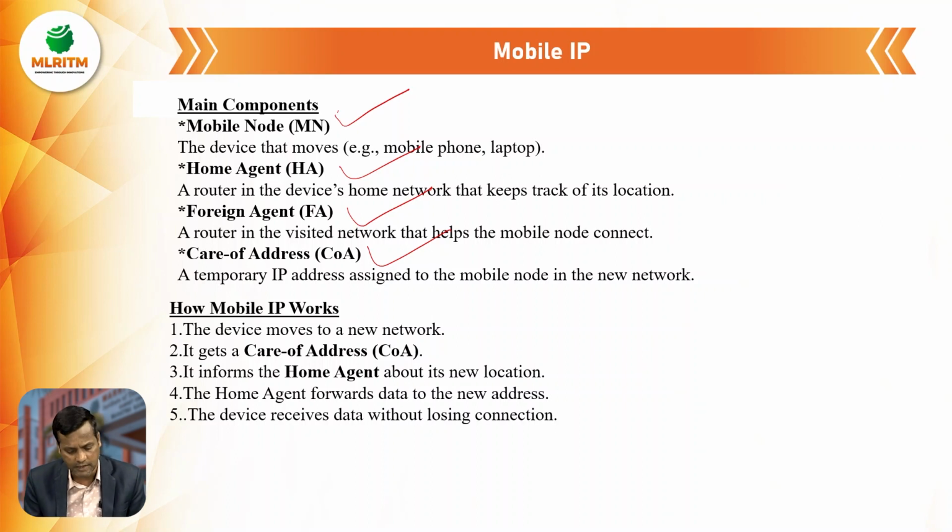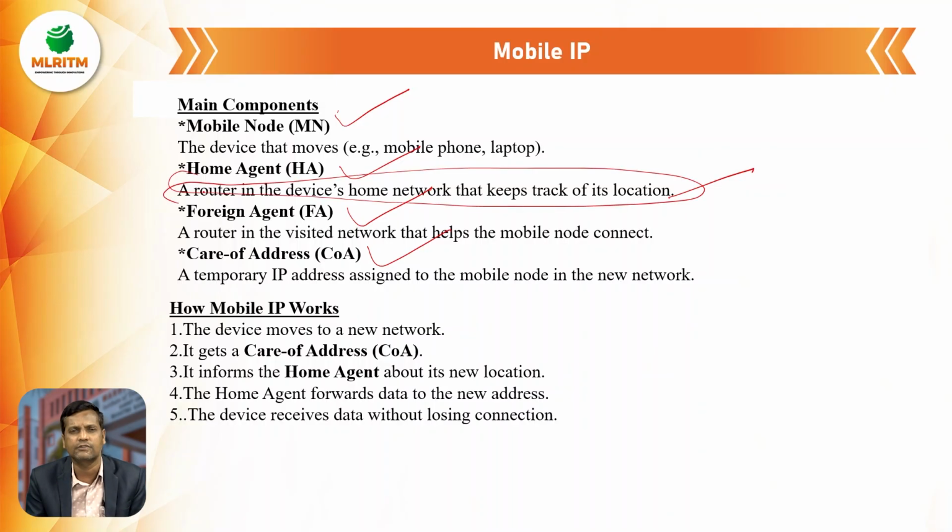The home agent is a router in the device's home network that keeps track of its location. It tracks the location of the mobile nodes. The foreign agent is a router in the visited network that helps the mobile node get connected.